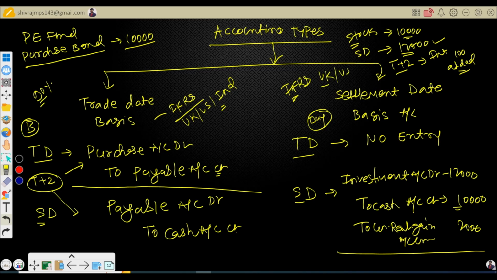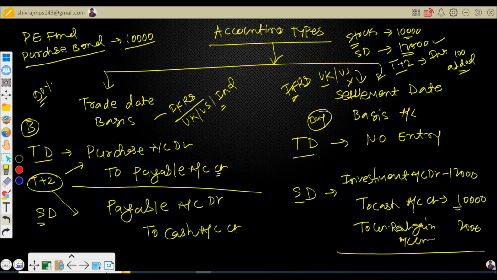UK and US don't allow settlement date basis accounting, at least for securities, right? And that's why most companies follow only the trade date basis accounting method, even in private equity, hedge funds, mutual funds, brokers, custodians, and other counterparties as well.